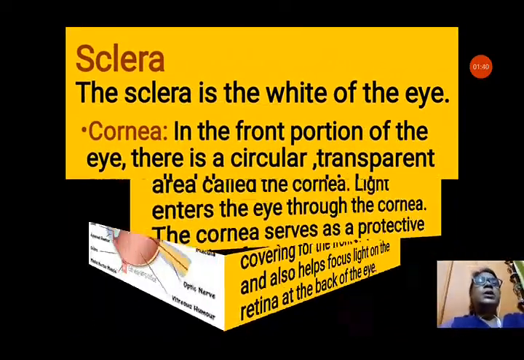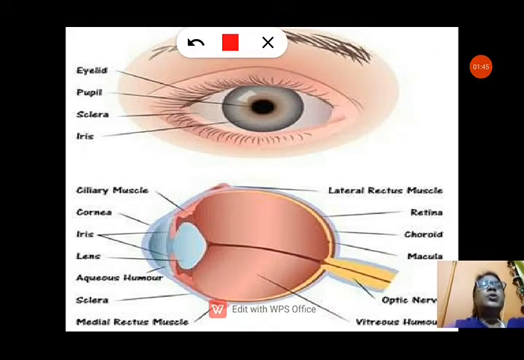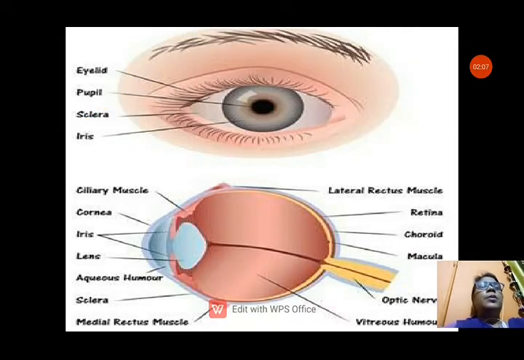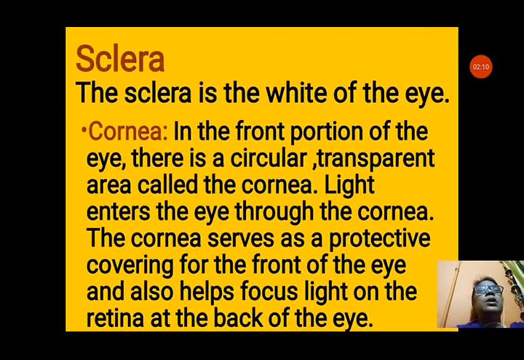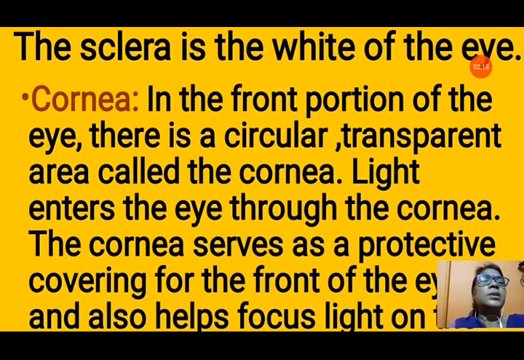The external components are, you can see here, the eyelid that covers our eyes, and after that you can see the pupil, that is a black dot in the middle of the iris. Iris is the big round part in the middle of the eyes, and sclera is the white part of the eye. In the internal structures we will see about the internal structure later. First let us discuss the external components of the eye. Sclera. The sclera is the white part of the eye. The white part in the eye is known as sclera.